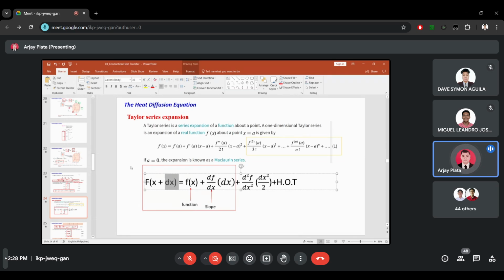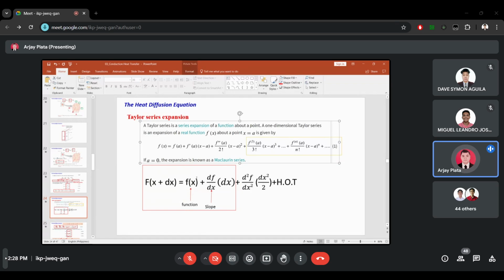A Taylor series is a series expansion of a function about a point. A one-dimensional Taylor series is an expansion of a real function f of x about a point x equals a, given by this equation. Here we are expanding the equation.